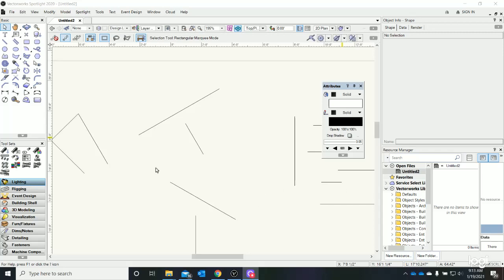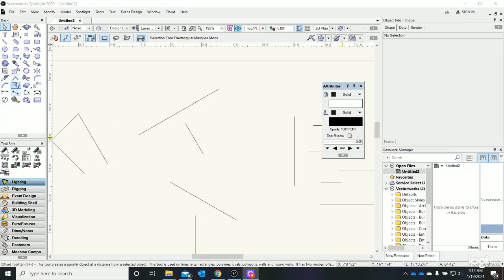Hi, the next tool I want to talk to you about is the Connect Combine tool, which is a very, very useful tool. It's similar to Trim, but much more versatile. The Connect Combine tool is right next to the Trim tool. If you hover over it, you'll see it says Connect Combine.